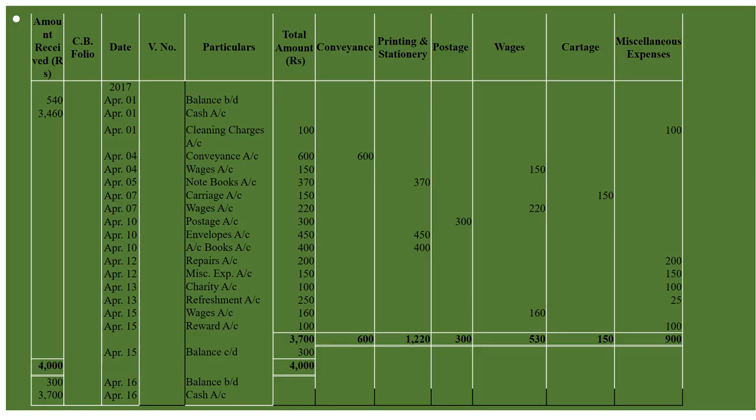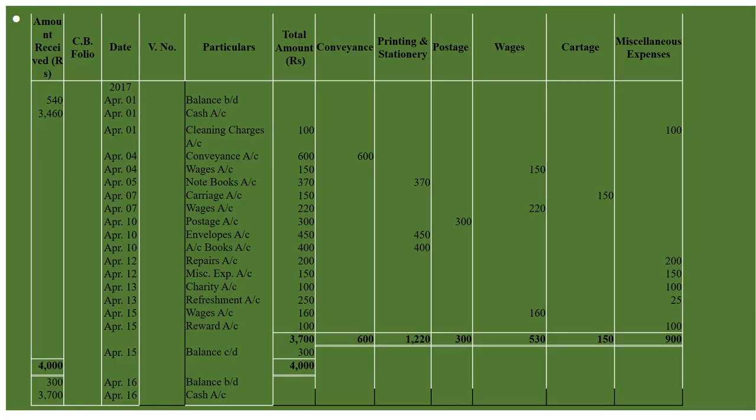So it is paid for office cleaning, so 100 rupees miscellaneous expenses, railway fare, conveyance, bus fare also conveyance, and wages we will include under wages. Fine. On April 7, paid carriage on parcel. So carriage is paid, that's why we will include it in cartage. Paid for wages we will include under wages.